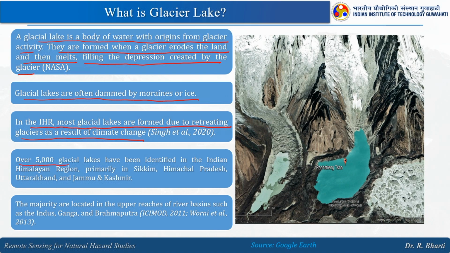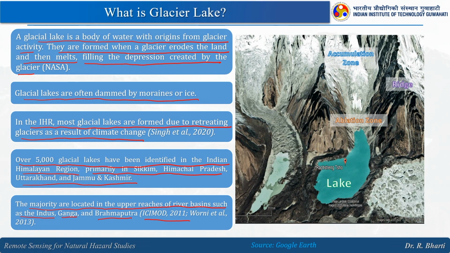Over 5,000 glacial lakes have been identified in the Indian Himalayan region, primarily in Sikkim, Himachal Pradesh, Uttarakhand and Jammu and Kashmir. The majority are located in the upper reaches of river basins such as the Indus, Ganga and Brahmaputra. This is from the ICIMOD report.